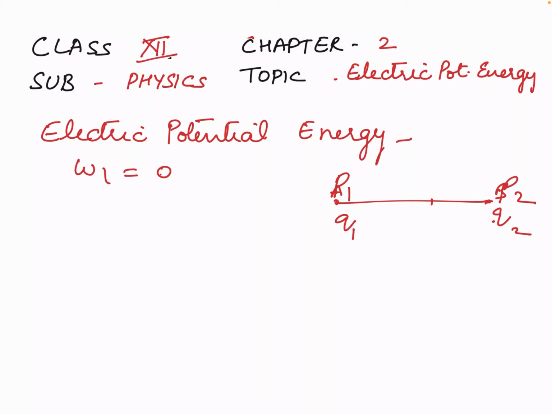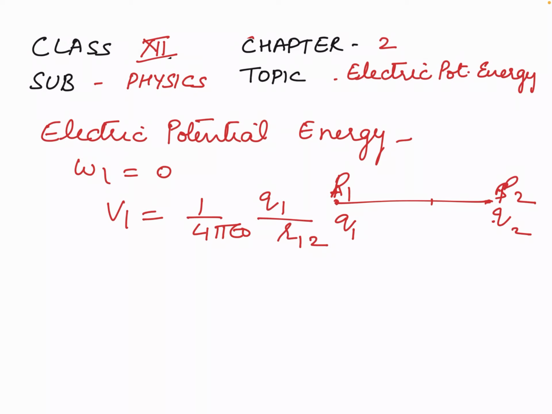Now electric potential due to charge Q1 at point P2, at distance R12 from P1, this potential V1 will be equal to 1 upon 4 pi epsilon Q1 upon R12.